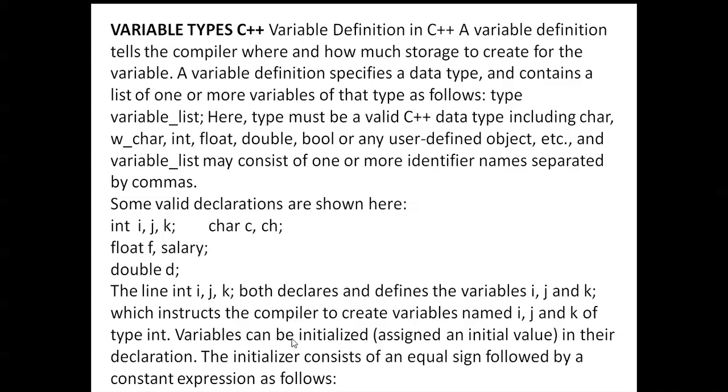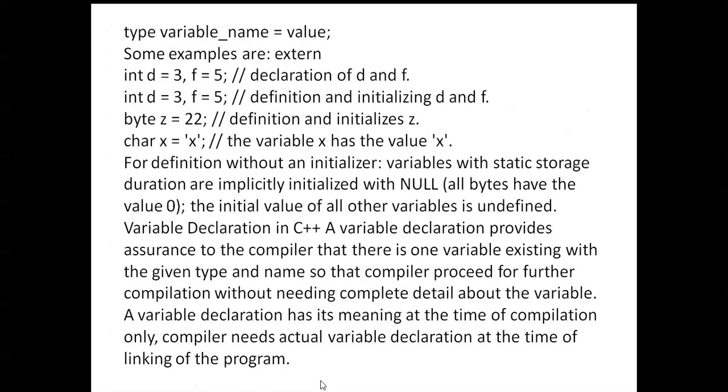Variables can be initialized, that is, assigned an initial value in their declaration. The initializer consists of an equal sign followed by a constant expression, as follows: type variable_name = value. This is initialization.